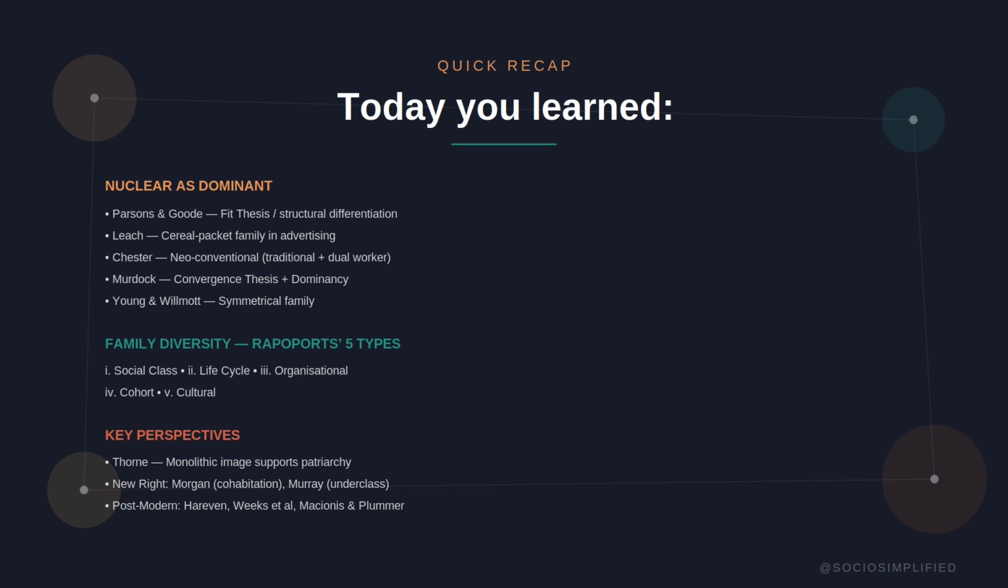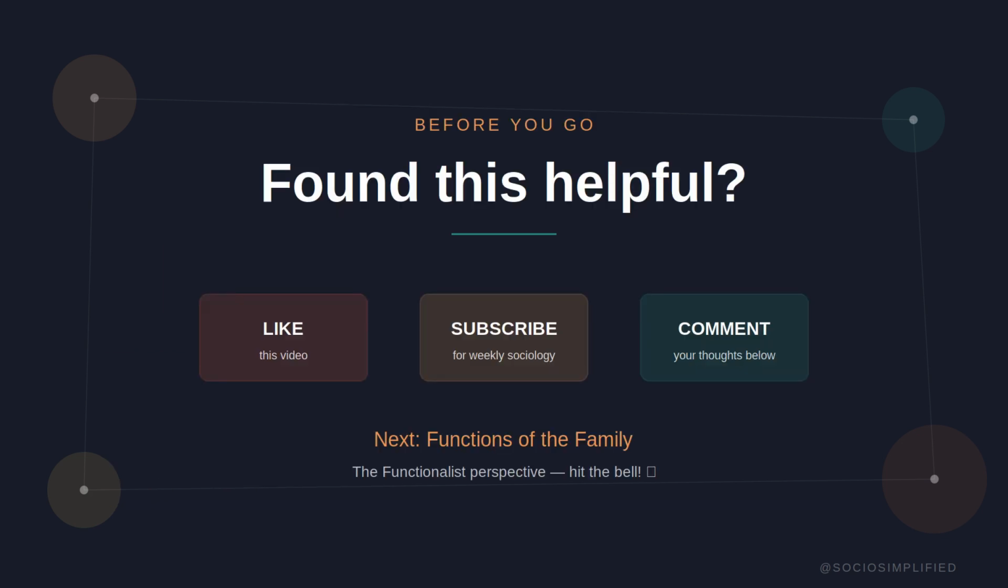Key perspectives. Thorne says the monolithic image supports patriarchy. The new right says nuclear is ideal. Morgan on cohabitation, Murray on the underclass. Postmodernists say diversity is the new normal. Hareven, Weeks et al., and Macionis and Plummer on new reproductive technology. That's nuclear family dominance versus family diversity, fully covered for your A-level exam.